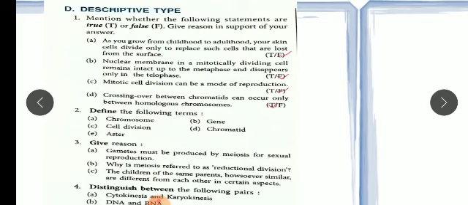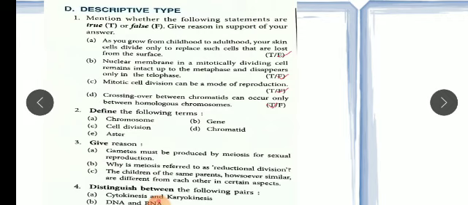Now D part: crossing over between chromatids can occur only in homologous chromosomes. So this last statement is true, because during crossing over, maternal and paternal chromosomes pair up and the chromatin material gets exchanged between the two homologous pair. Due to the genetic recombination, we get the new recombinant DNA, which has one paternal chromatid and one maternal chromatid. So this is a true statement.